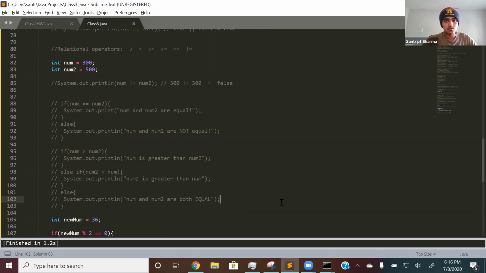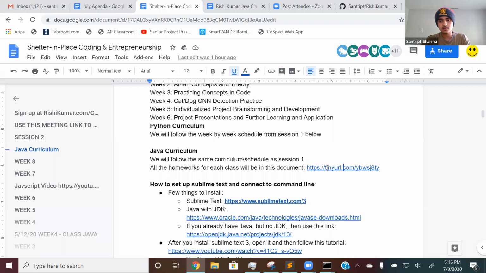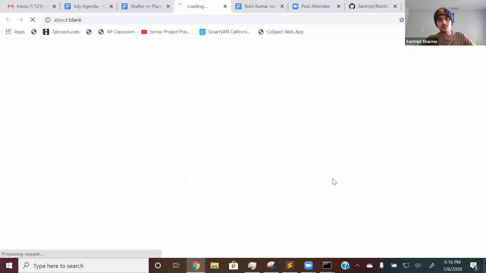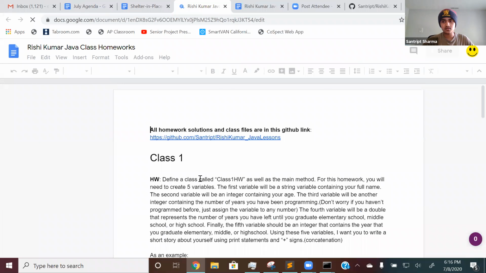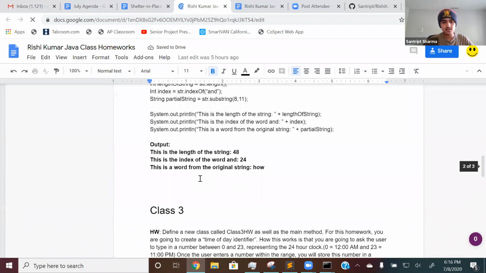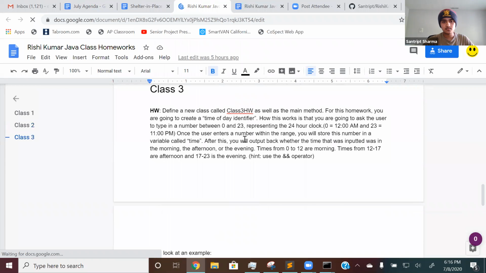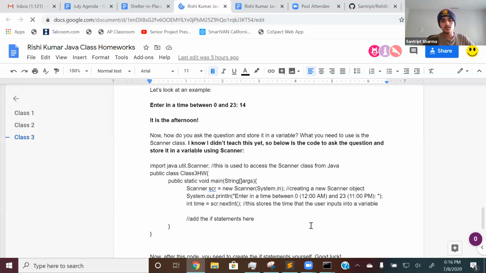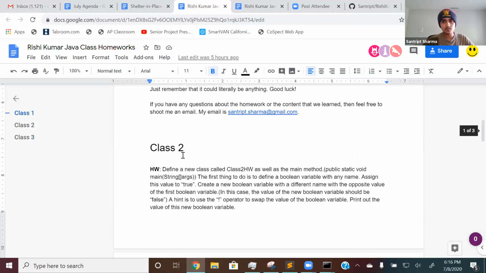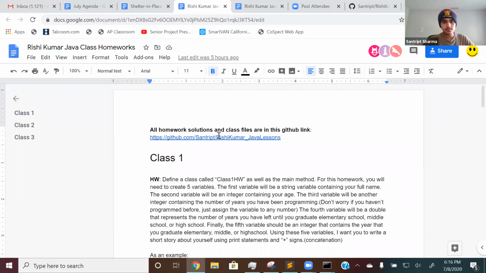Okay. So again, a reminder. Over here, you click on the homework doc. Then I've added a homework for this week. So if you go to class 3, there's homework right here. So that's this week's homework. And again, in the GitHub link, which is at the top of the doc, right here, there's a solution to class 3.